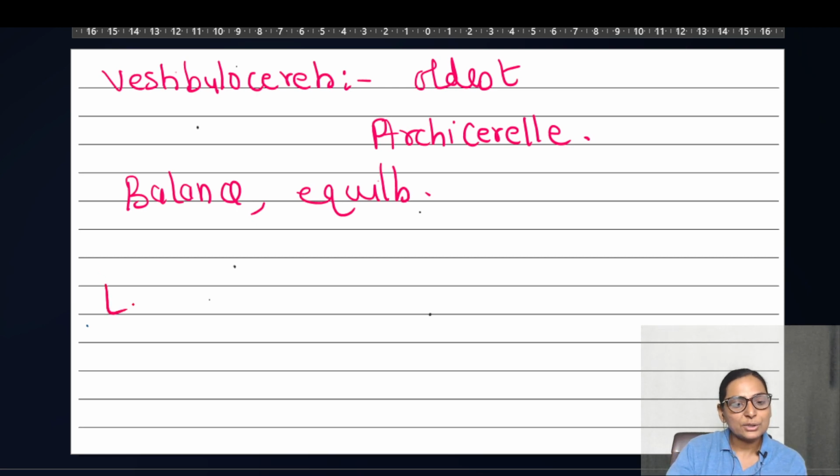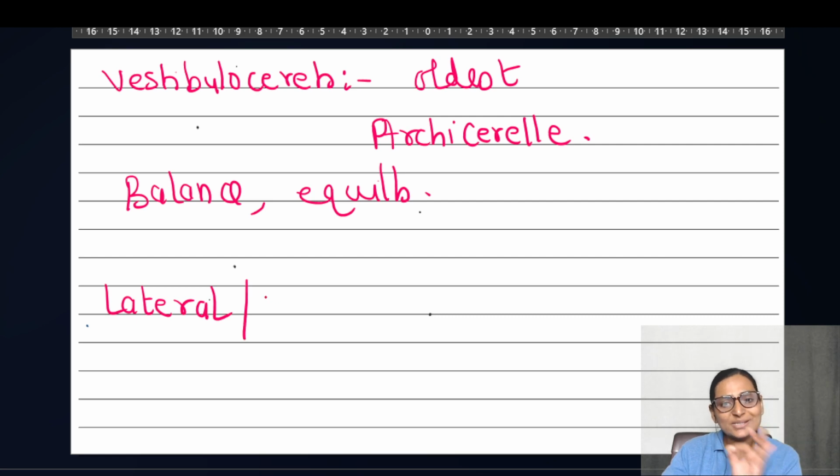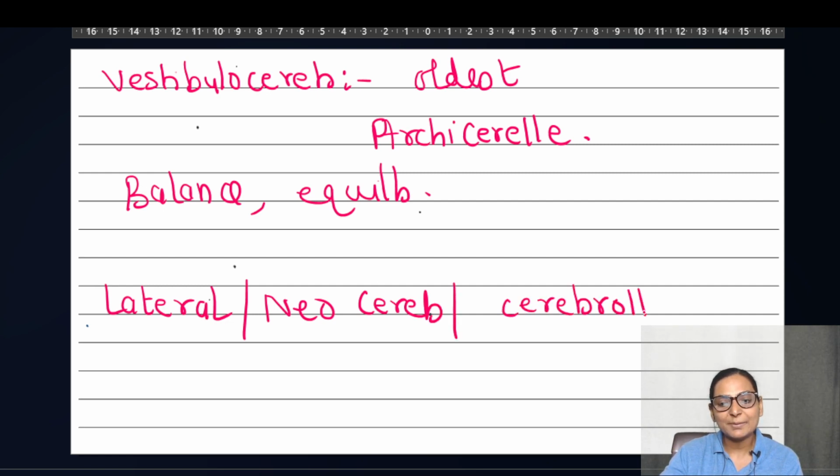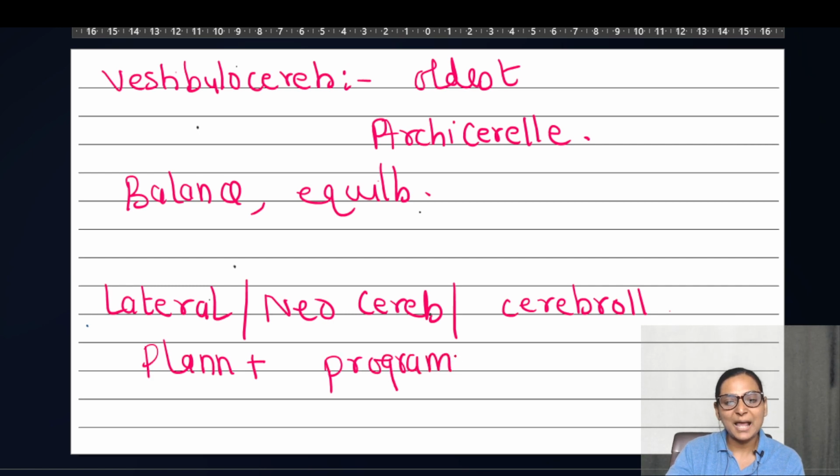Then you have your lateral cerebellum. That is the newest part of the cerebellum. We also call it the neocerebellum, and we also call it the cerebrocerebellum. Its function is basically planning and programming of the movements.